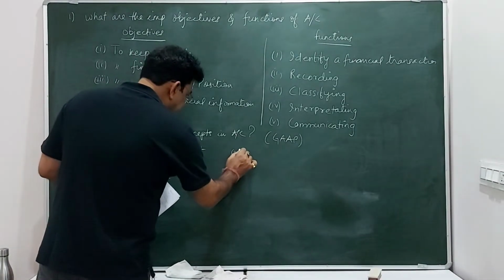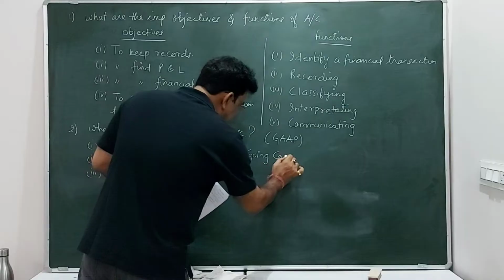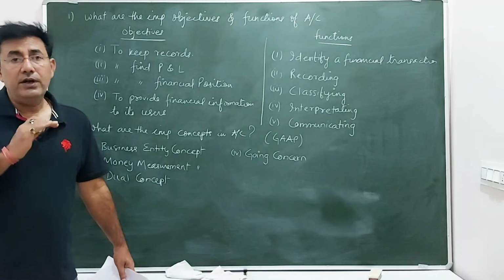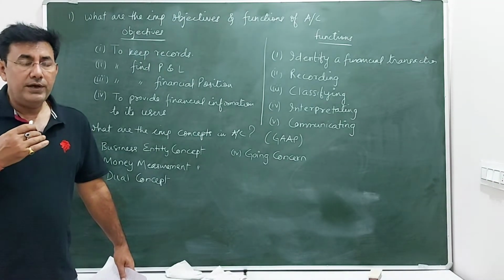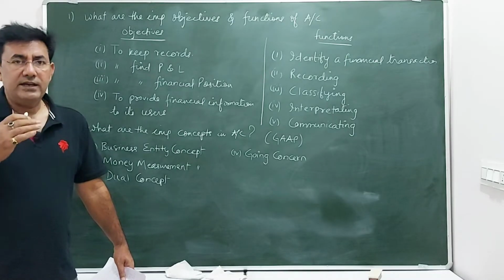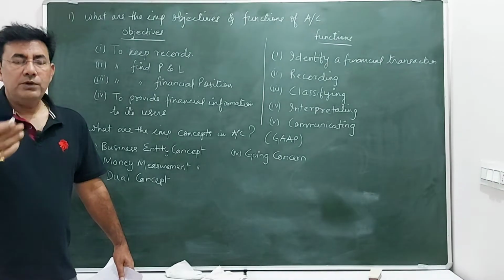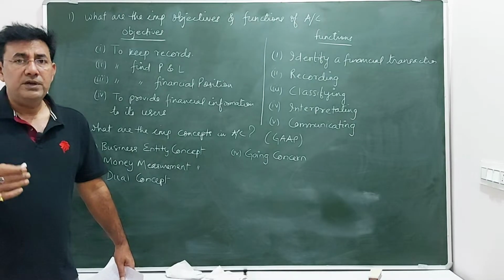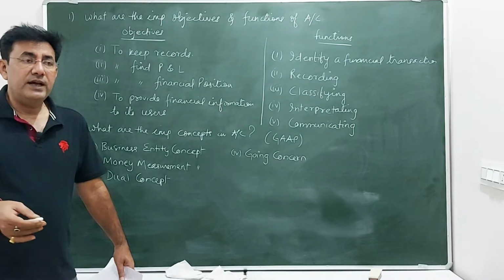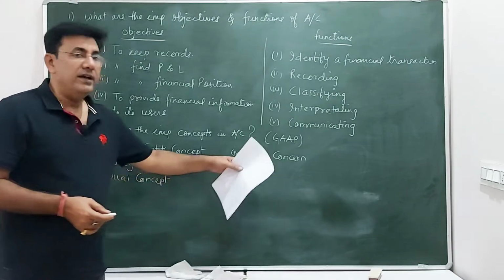The fourth concept, going concern. Now going concern means it is assumed that the business enterprise will continue for a long term of time. It is not going to wind up in the near future. Its life is long, the company will go far, this is assumed. So that is called going concern. And accordingly, we prepare accounts. The accountant has to assume that the life of the company is very long, and we calculate depreciation for the coming 10 years, 20 years, even the coming 50 years. So like that, it's a going concern.